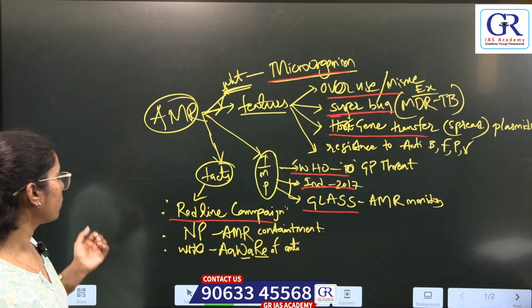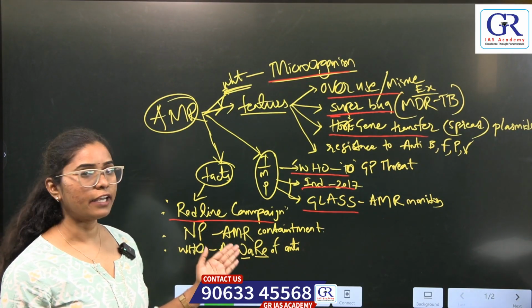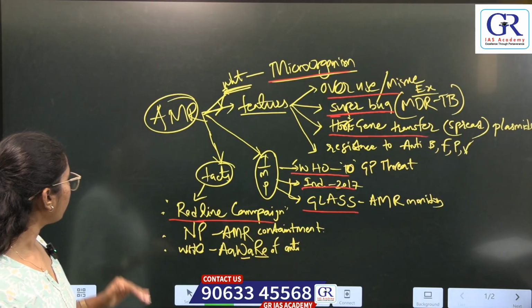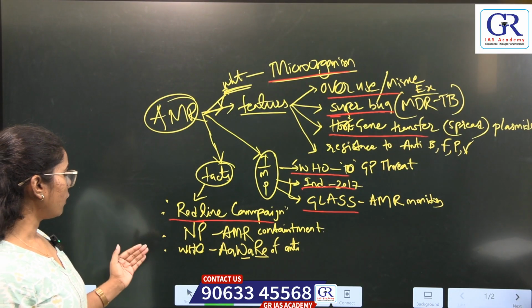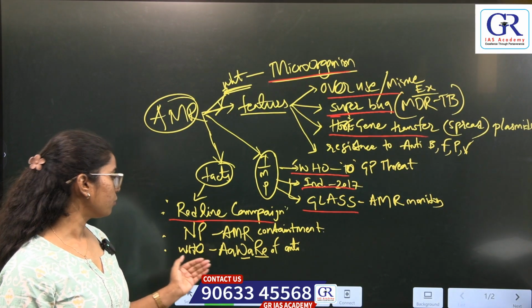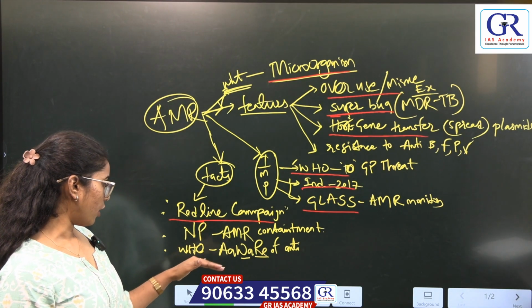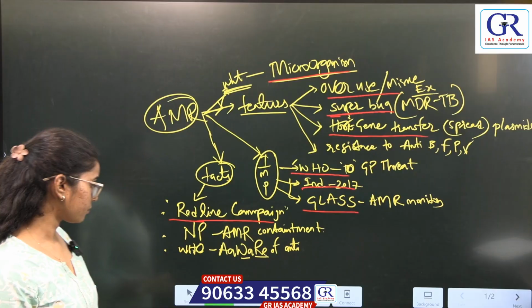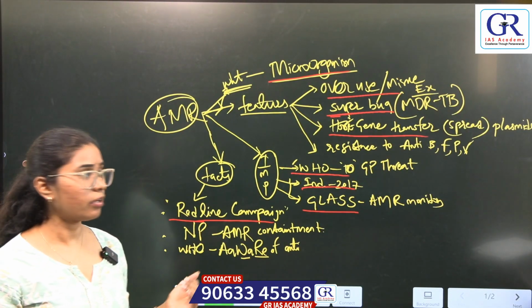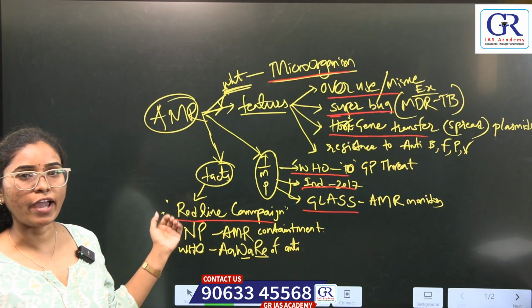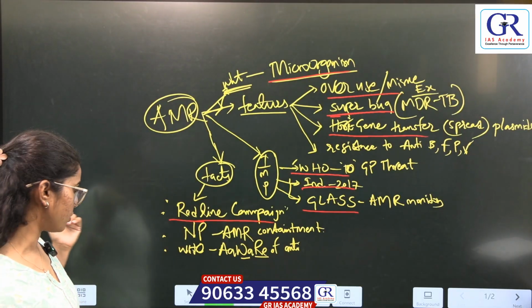And we also have National Program on Containment of AMR. And from World Health Organization side, we have the Antimicrobial Resistance Program, that is AWARE. So these are some of the features, importance and facts of antimicrobial resistance.